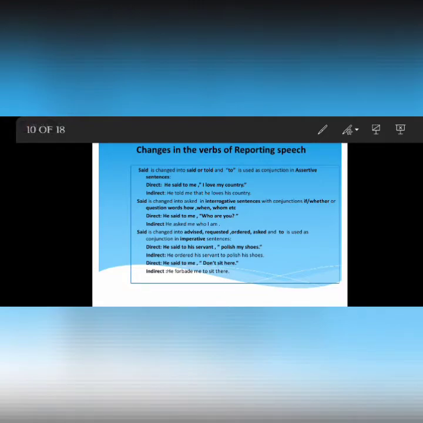Okay, now the second kind of sentences are the interrogative sentences. In interrogative sentences, we use if and whether as conjunctions, and we change said into asked. But in the case of question words like how, when, where, whom, who, we do not place if or whether. Instead, we use the question word again in the sentence. Like the example given: he said to me, who are you? He asked me who I am. Now the question who are you is changed into a statement, who I am.